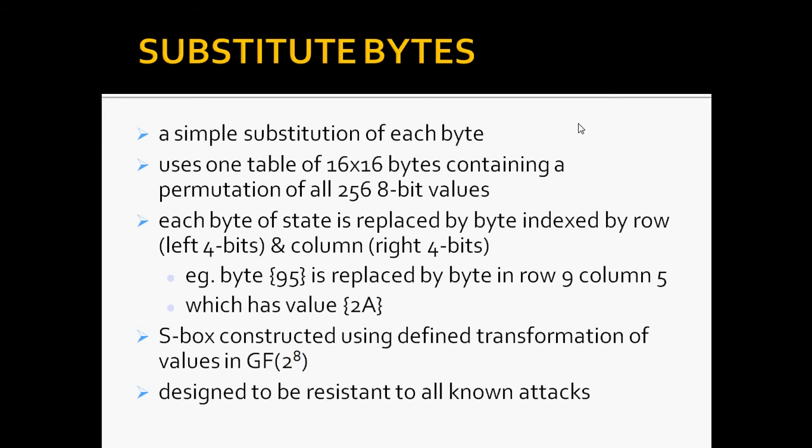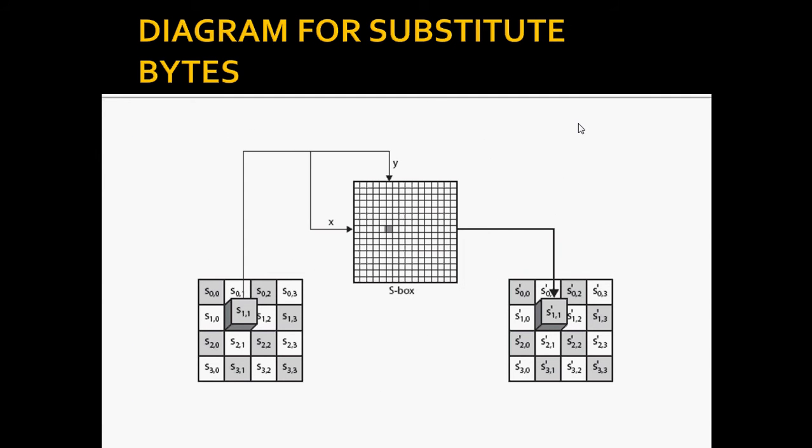So this table was designed to be resistant to known cryptanalytic attacks. Specifically, the Rijndael developers sought a design that has a low correlation between input bits and output bits, with the property that the output cannot be described as a simple mathematical function of the input, with no fixed points and no opposite fixed points. So this is about substitute bytes, and next we have the diagram for substitute bytes, how it is done.